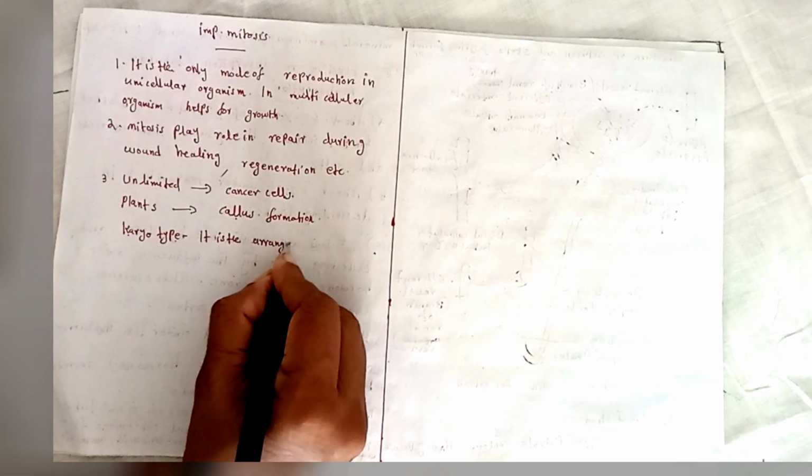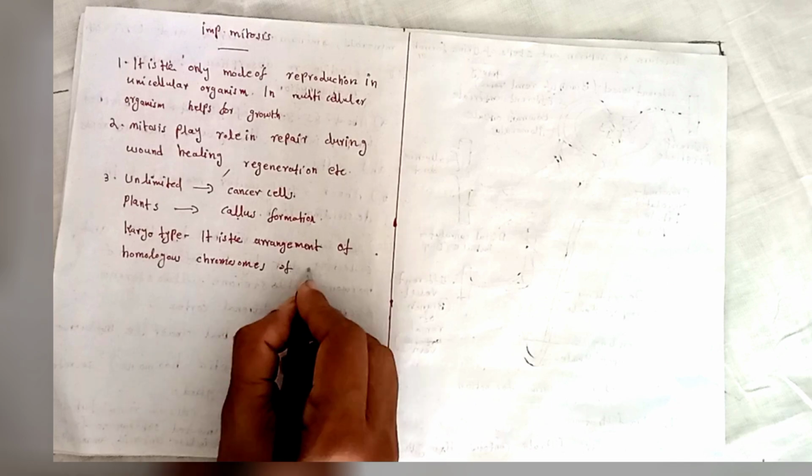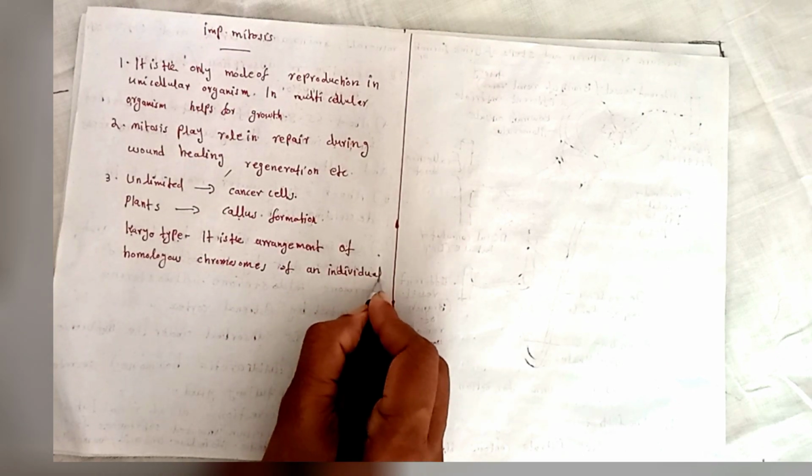The arrangement of the homologous chromosomes of an individual in descending order according to size, larger to shorter ones, is known as karyotype.